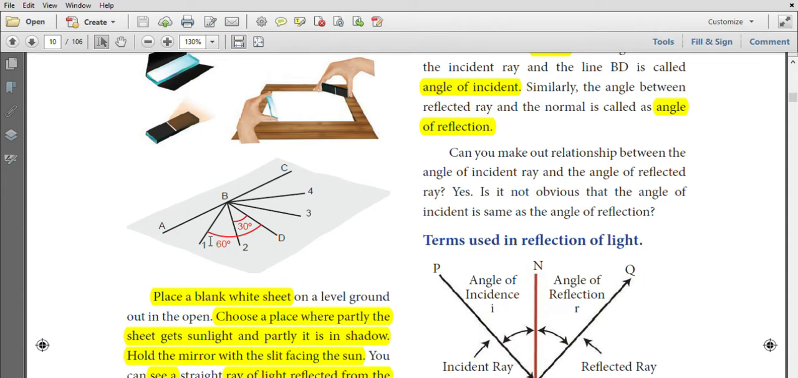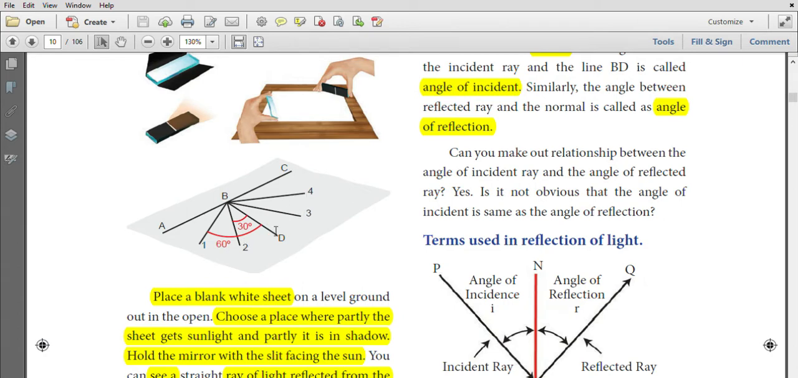First, you reflect the light through line 1. We get a reflected ray at 4. Then you pass the light from the slit through the second line. We get the reflected light at 3. BD is the normal, the perpendicular line drawn at the point of incidence. 1 and 2 are incident rays. 3 and 4 are reflected rays.